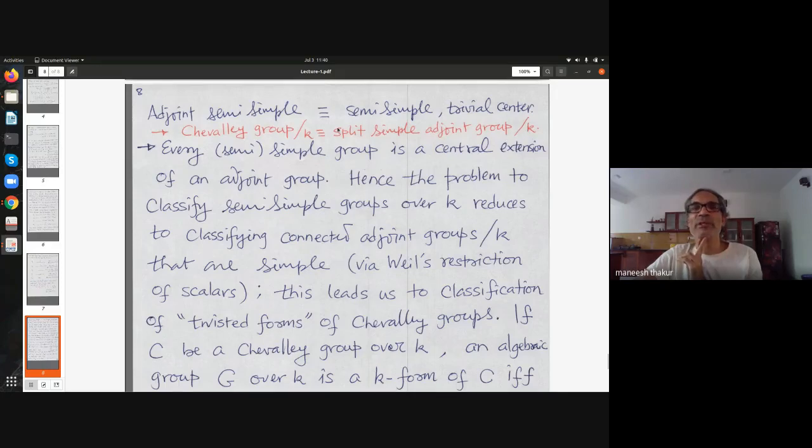By split, I mean I can find a maximal torus which is split over K, which is isomorphic to some product of G_m's. Sometimes I will also abuse language and identify a Chevalley group with this algebraic group. You see, Chevalley groups are actually abstract groups, but here I want to think of them as algebraic groups sometimes. So this is the idea.